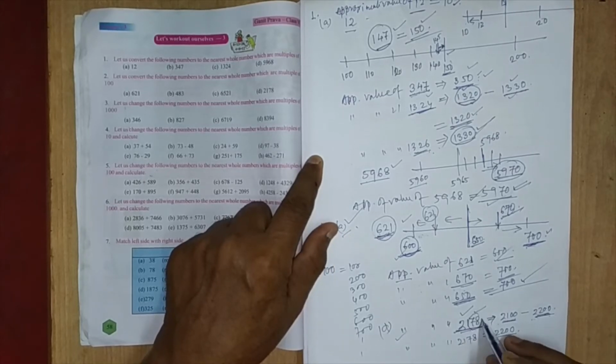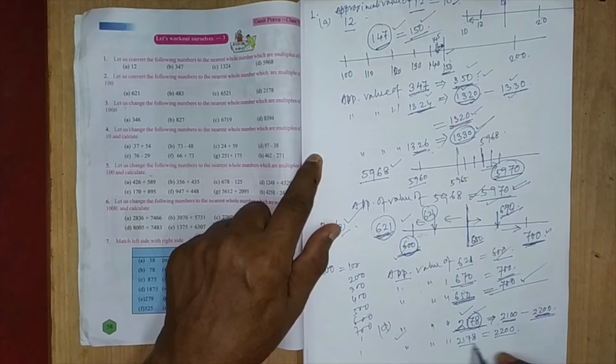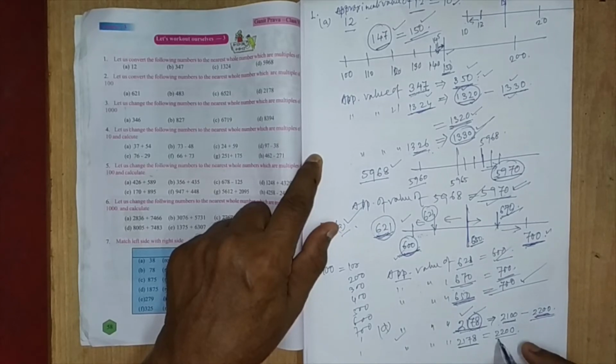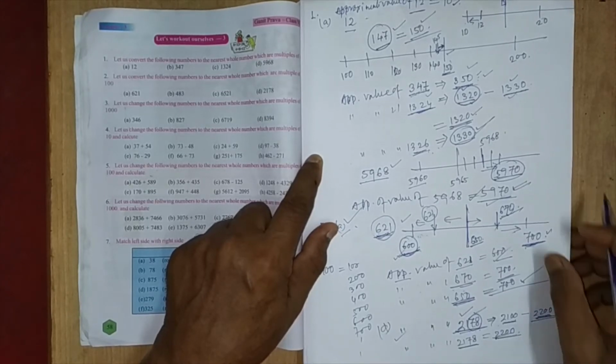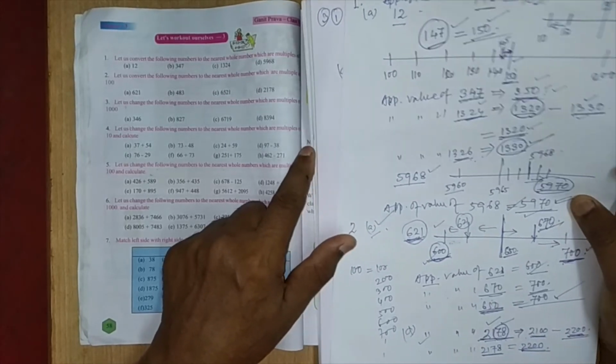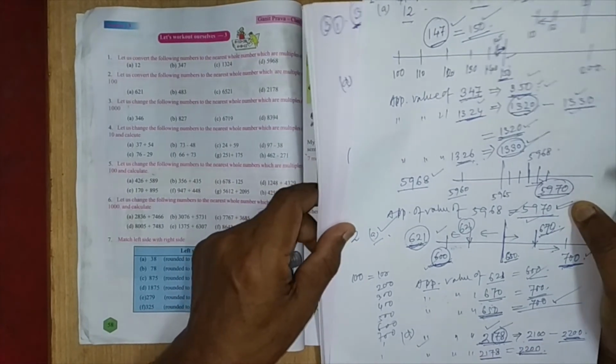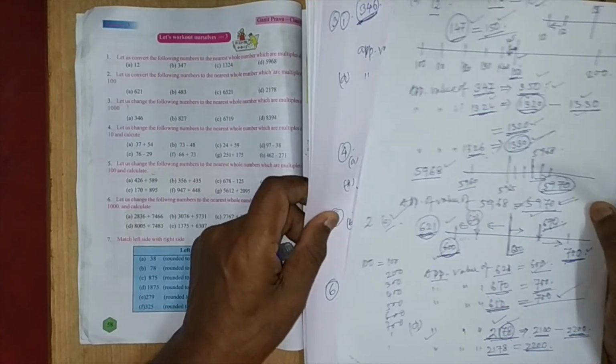Obviously 2178 is nearer to 2200. So that's why the approximate value of 2178 will be equal to 2200. In this way we can find the approximate value of these numbers when approximating to multiples of 100.